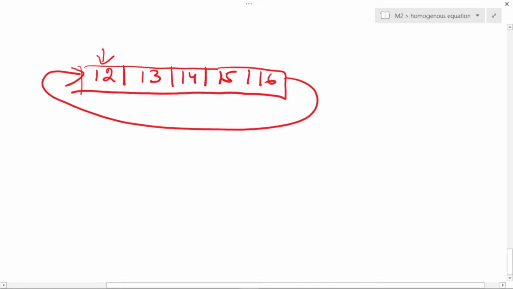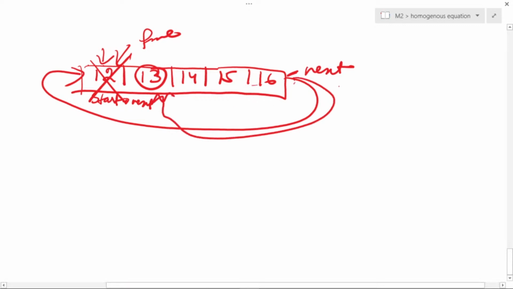If I want to delete this from the beginning, so what I have to simply do is free this. So what I have to do, this last node's next will be, this is start, start next, this 13 is start next. What you are going to do, this next you are going to link with this 13. If you are linking with this and then you are writing code to free this 12, automatically your first node goes out from here and you are going to link this with this. So this is how we write down a code or an algorithm to delete the first node from a circular linked list. Okay.